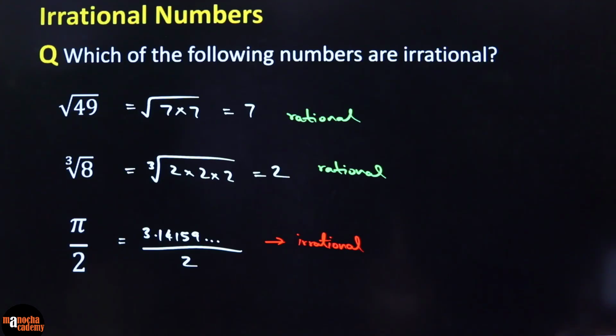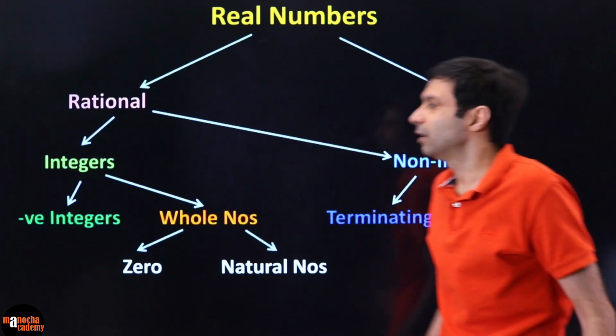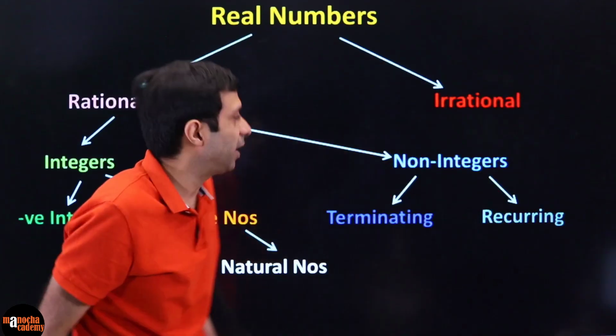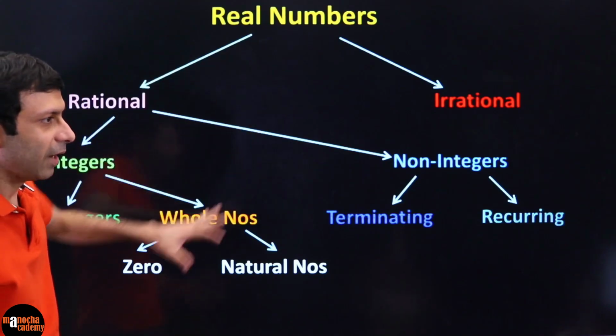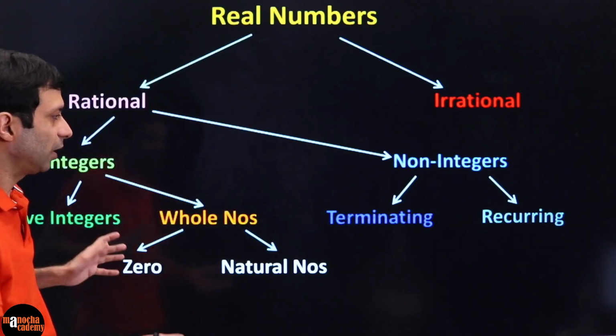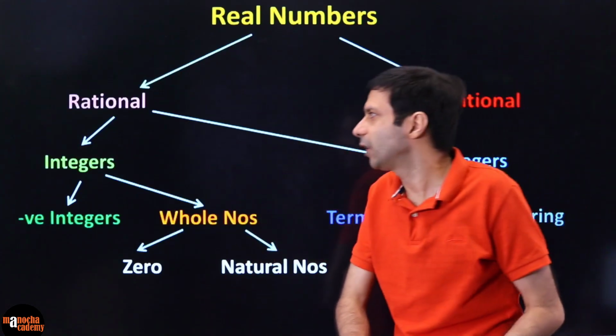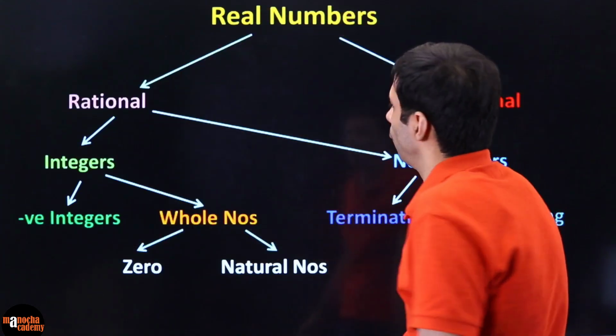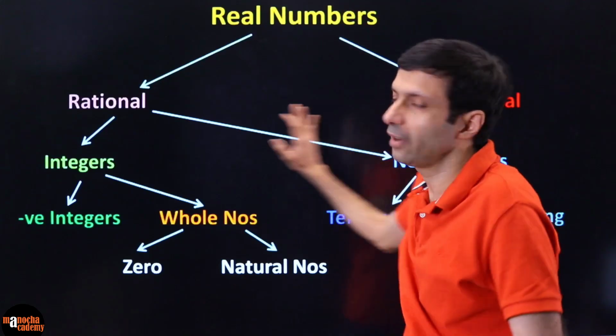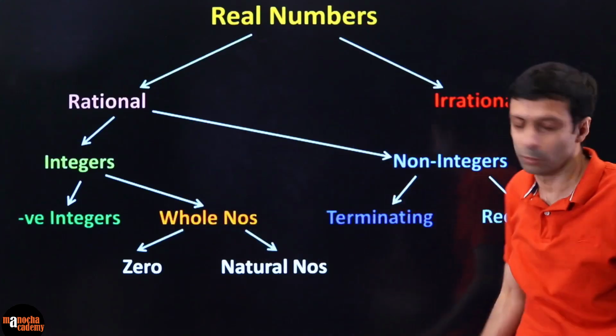Okay, approximate. So in summary, again, I'm saying this chart is very important. Please draw it right now and fill in some examples with me. Please draw this chart quickly right now, because this will really get the whole picture clear of what is all this real, rational, irrational, everything will be crystal clear to you.